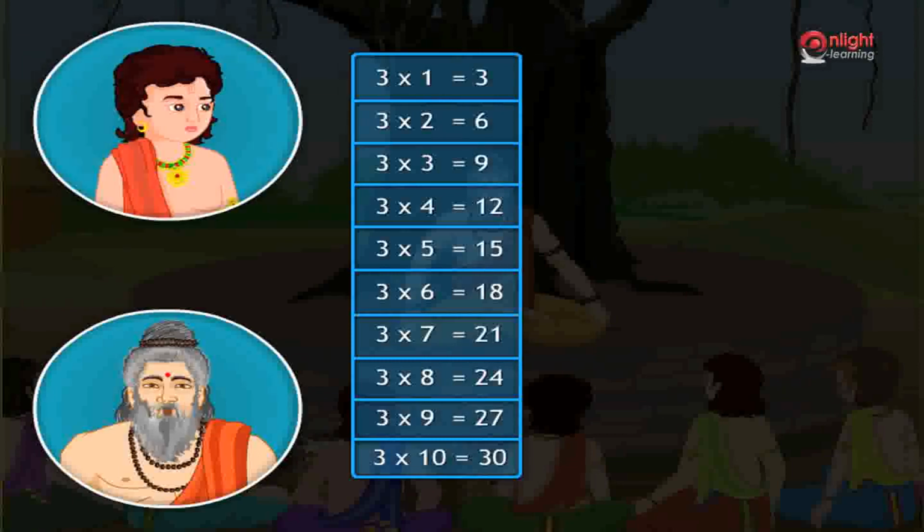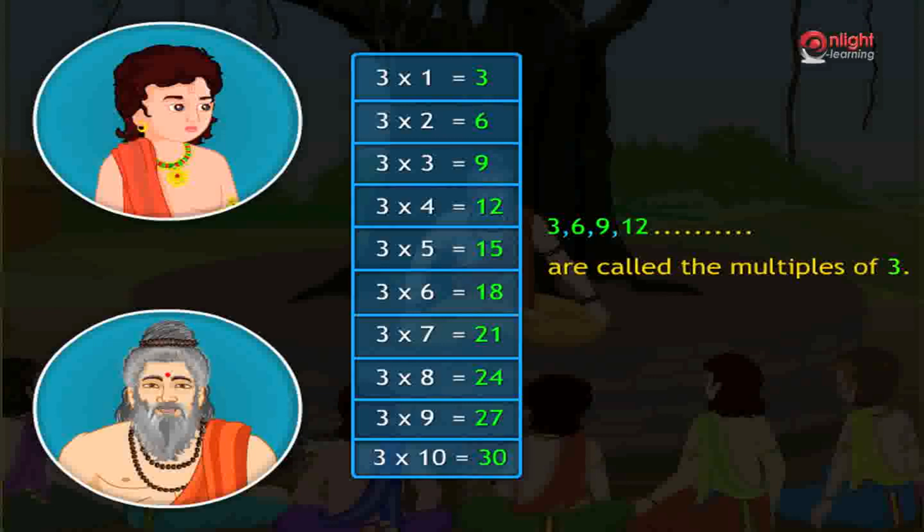What do you observe here, Arjun? The numbers I jumped on are same as the numbers of the multiplication table of 3. Here, 3 is multiplied with the natural numbers 1, 2, 3, 4, etc. to get the respective products 3, 6, 9, 12, 15, 18 and so on. These products 3, 6, 9, 12, etc. are called multiples of 3.